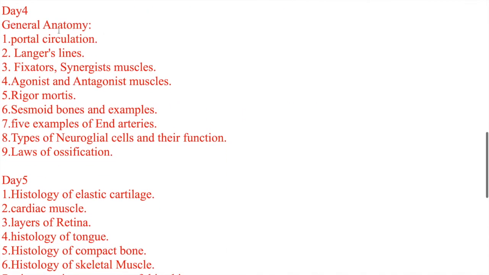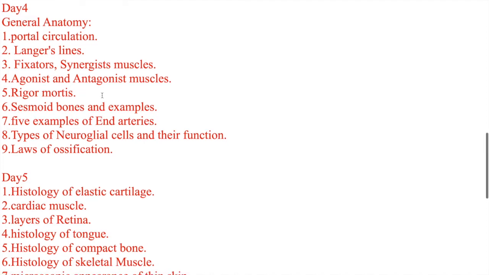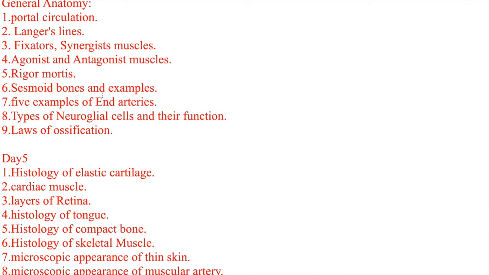For the day 4, this is the general anatomy. These are general anatomy questions. First one is portal circulation, Langer lines, fixators and synergist muscles, agonist and antagonist muscles, rigor mortis, sesamoid bones and examples. 5 examples. Give 5 examples for end arteries. Definition of end arteries and give examples for end arteries. The next one is type of neuroglial cells and their function, loss of ossification. These are the questions regarding general anatomy noted from your previous papers.